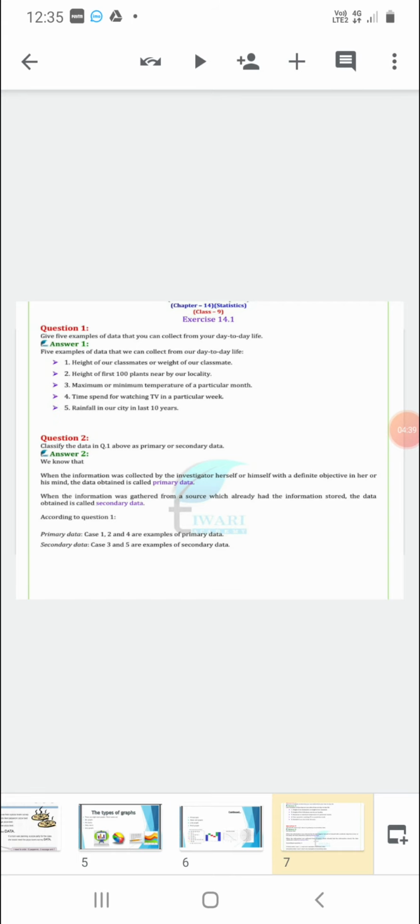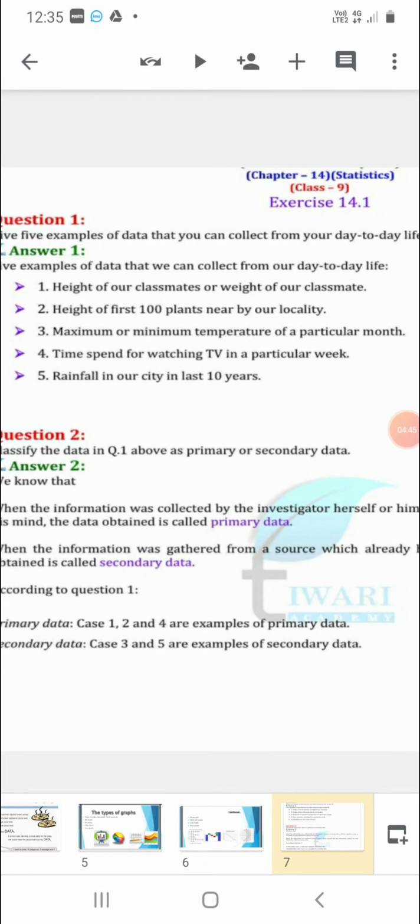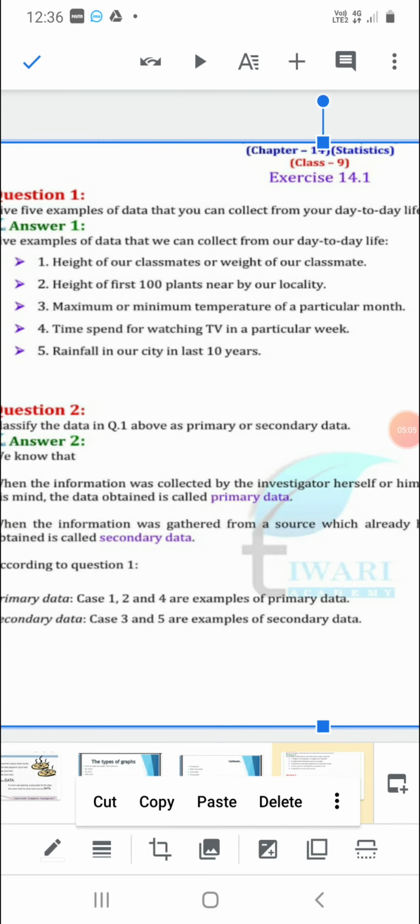Five examples of data that we can collect from our day-to-day life. First one is height of your classmates or weight of your classmates. For example, how many students have a weight between 50 kg to 60 kg, or how many have a weight between 40 kg to 50 kg. You can collect this data. Second example is height of the first 100 plants nearby your locality. You might have a few plants in your house also. You can collect the data by measuring their height.